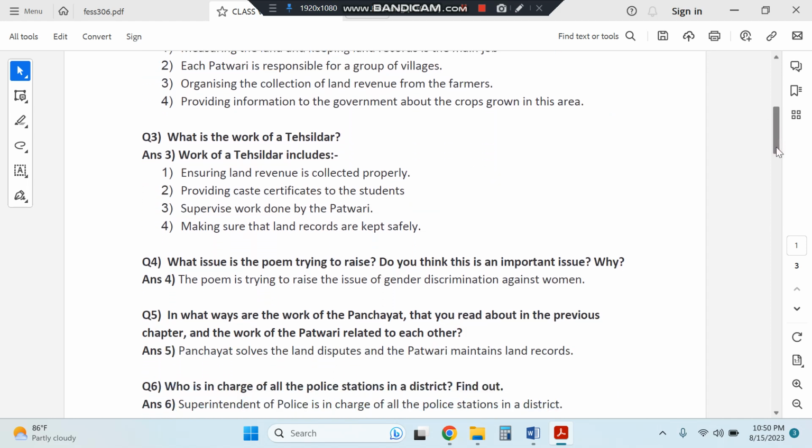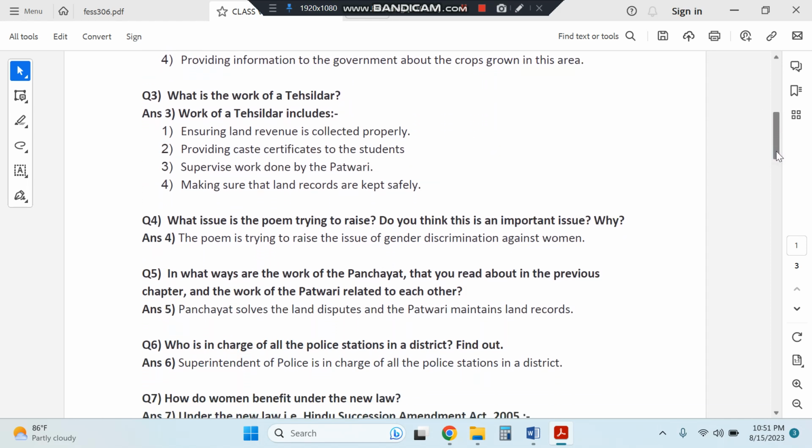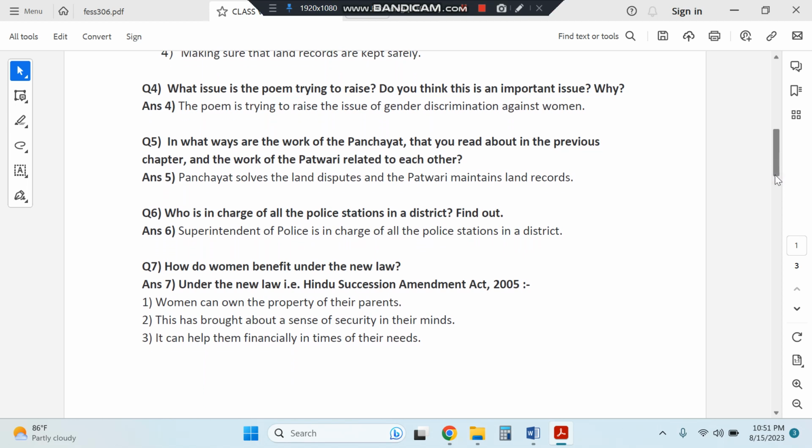Then next is the work of Tehsildar. He ensures that land revenue is collected properly. There is no flaw in that. He provides caste certificates to students. Then he supervises the work done by Patwari, whether Patwari is doing everything honestly or not. So that is also seen by the Tehsildar. And he makes sure that land records are kept safely. They should not get burnt by fire or get rotten. So he checks and maintains that land records are kept safely.